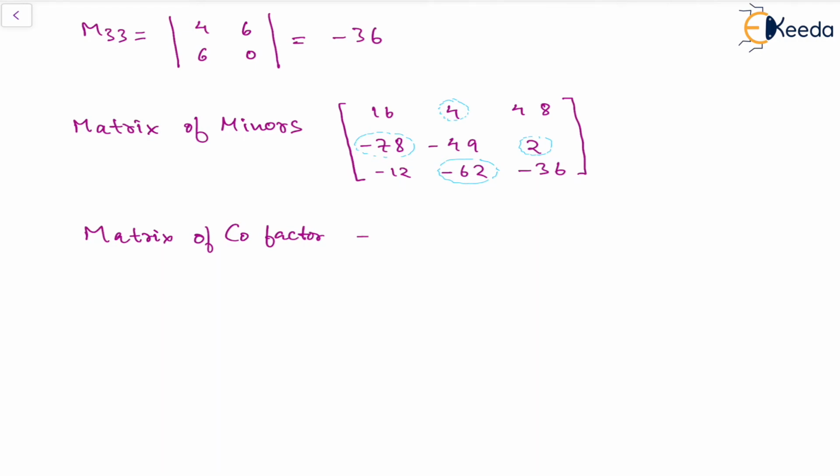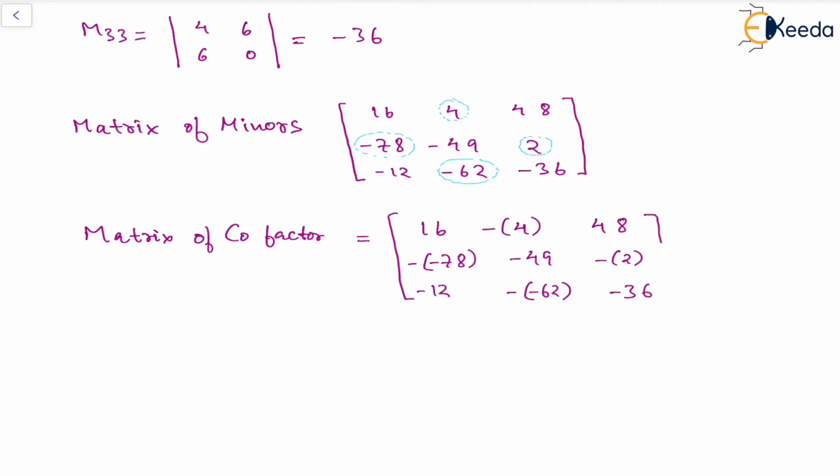So the matrix of cofactors will be 16, minus of 4, 48, minus of minus 78, minus 49, minus of 2, minus 12, minus of minus 62 and minus 36.